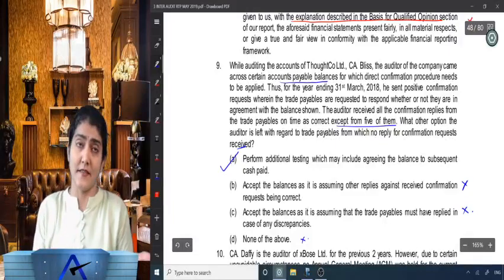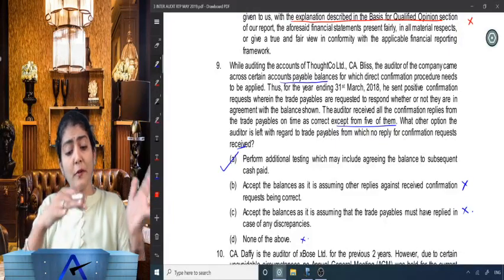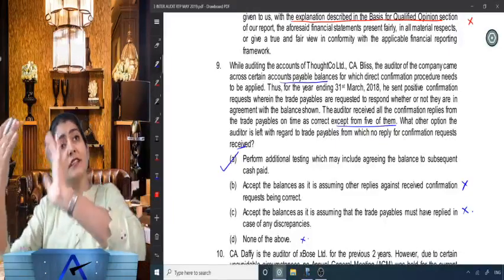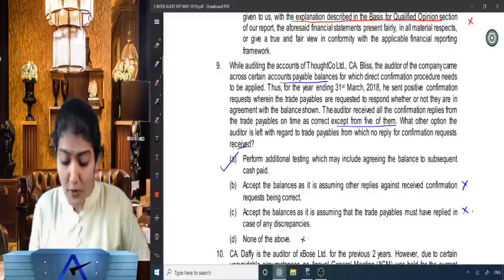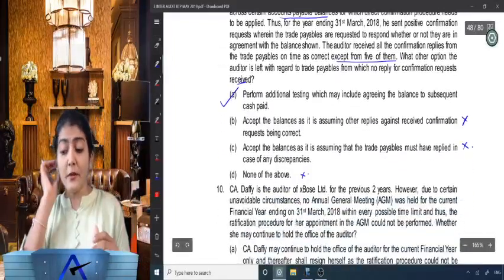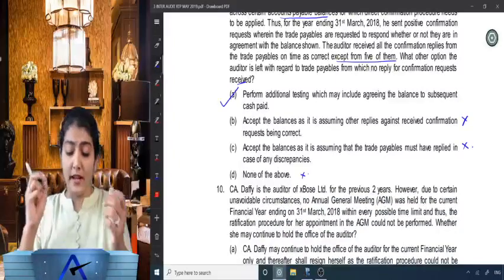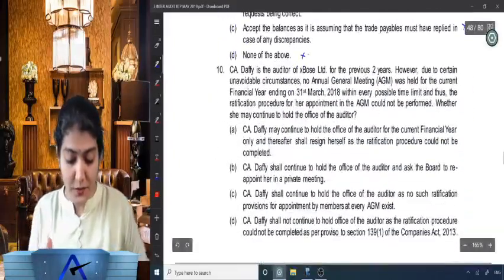Perform additional testing. And a main procedure, if not main, alternative. If not alternative, then 705. Right, so perform additional testing which may include agree the balances to the subsequent cash paid. Right, and the last one over there.